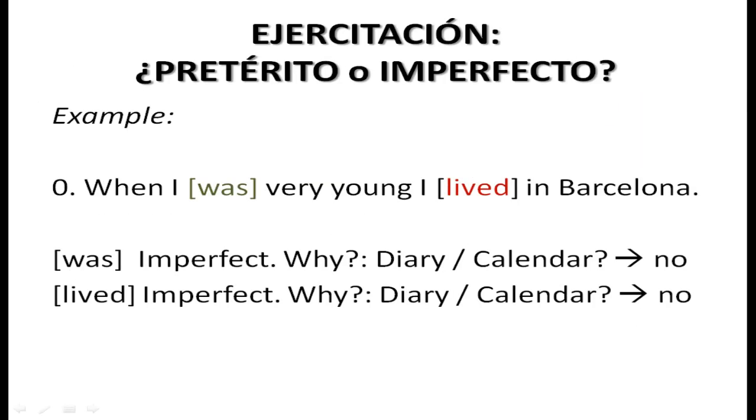Here's another example. When I was very young, I lived in Barcelona. When I was very young, I have to use the imperfect here. Why? Because I can't put it in my diary. You wouldn't write an entry in your diary that said, Sunday the 1st of November, I was very young. Now to the second section. I lived in Barcelona. Again, could you put an entry in your diary that said, Thursday the 8th of June, I lived in Barcelona? No. So we're going to have to use the imperfect.